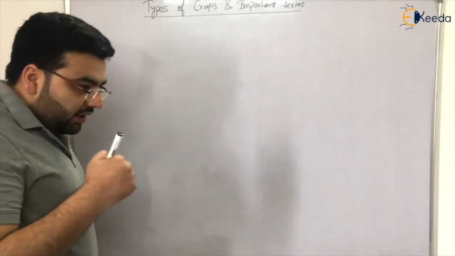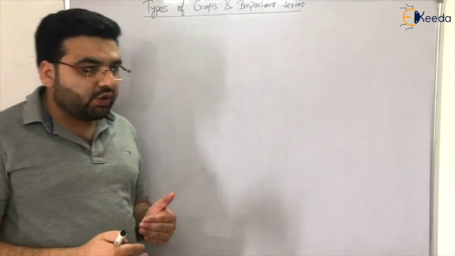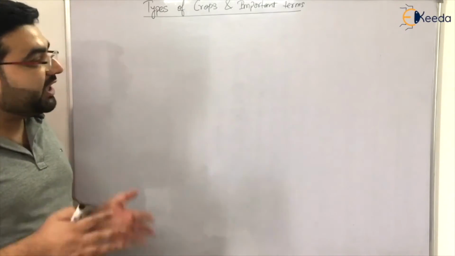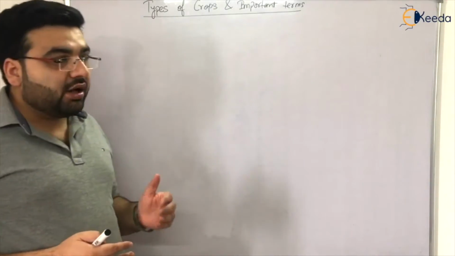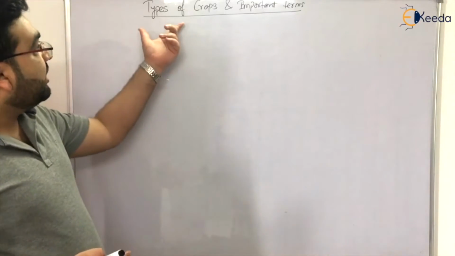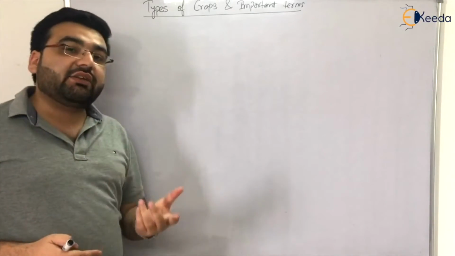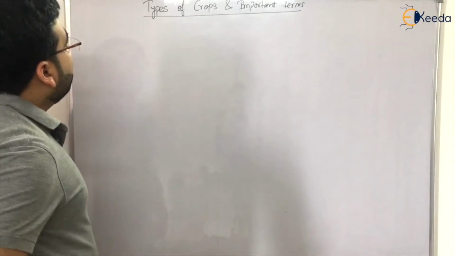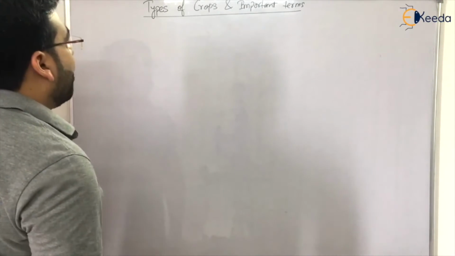So when you are designing a canal or doing anything in irrigation engineering, there are some terms which are frequently used. So what are those terms? What is the meaning of those terms? And what are the different types of crops that we are dealing with in irrigation engineering? All these things we are going to look at in this chapter, that is the types of crops and important terms, right?